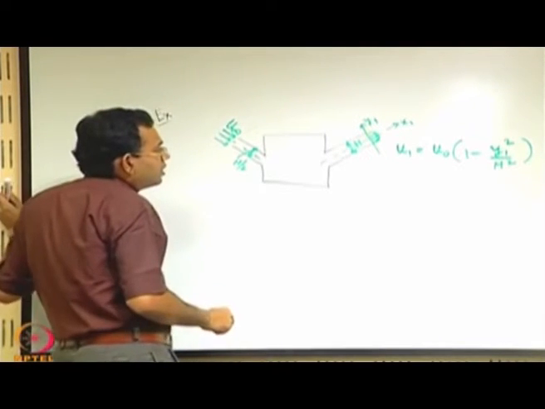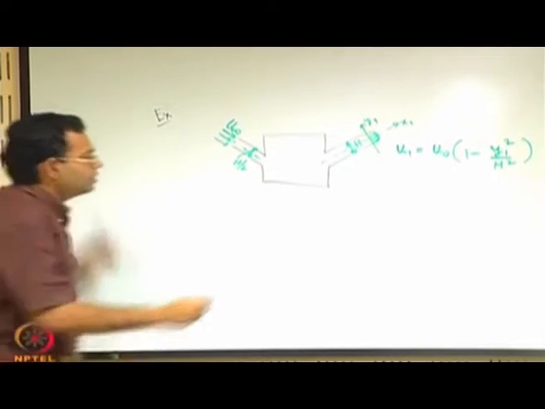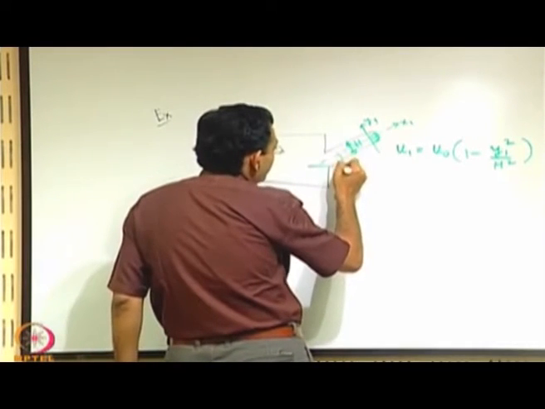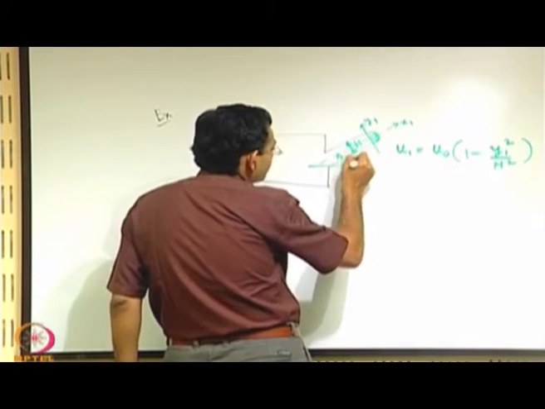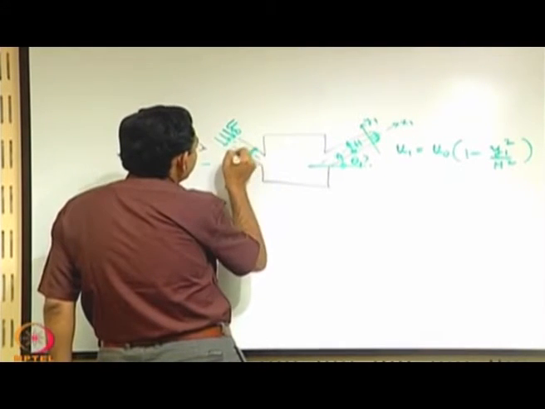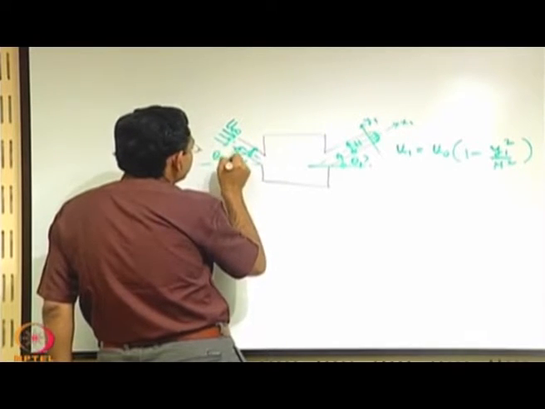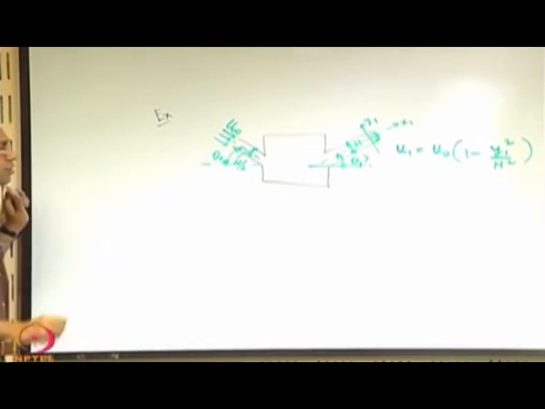The directions of the axis are not given, that means it is not given what is this angle, say theta 1, it is not given what is this angle, say theta 0. These are not given. What is given?